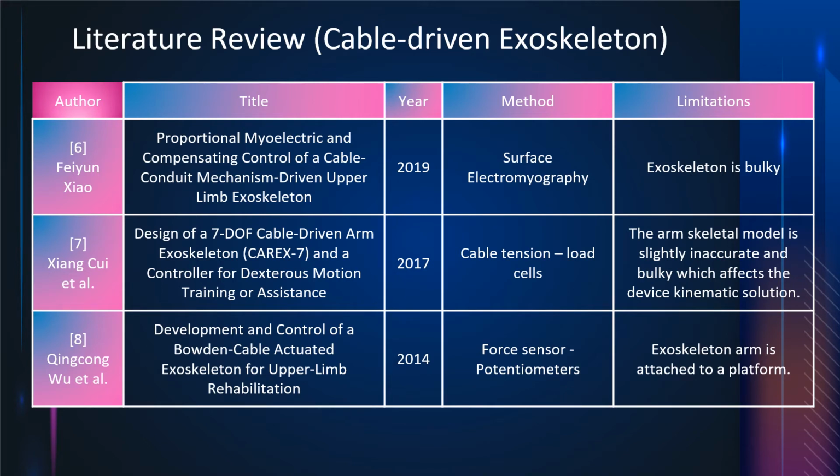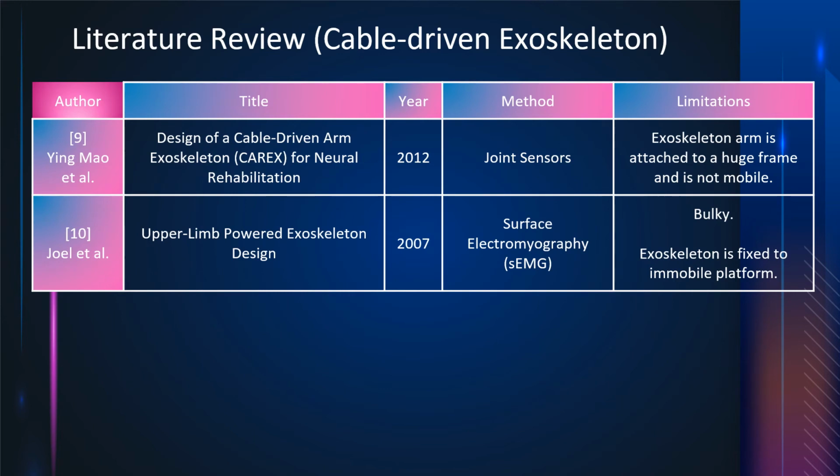In Fayun's paper, the exoskeleton is quite bulky. For Xiang's exoskeleton, the arm skeletal model is inaccurate and bulky, which affects the device kinematic solution. In King Chong's literature, the exoskeleton arm is attached to a huge platform where all the important components are. Continuing cable-driven exoskeleton literatures, Ying's exoskeleton is attached to a huge frame, thus not mobile. Joel's exoskeleton has the same limitation as well, and adding to that is its bulkiness.